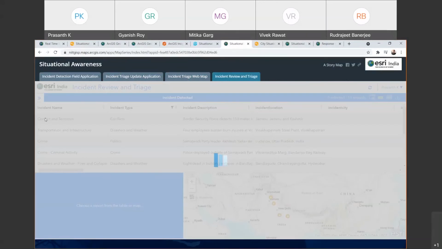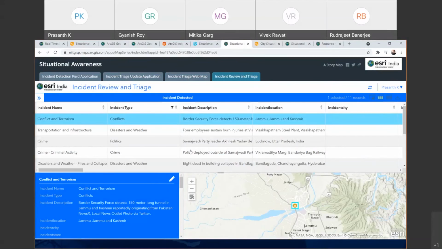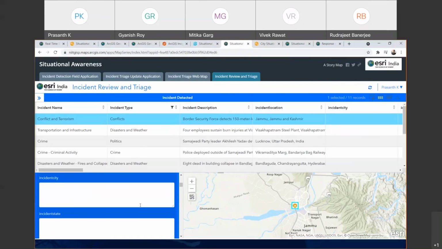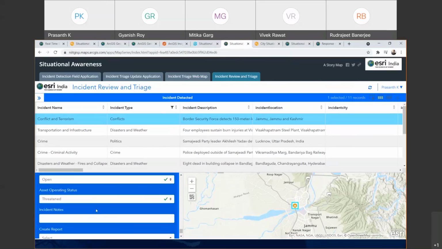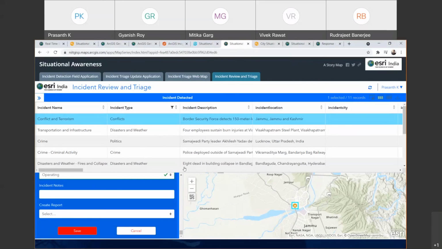Say for example, if it is a conflict and terrorism, it will expand. So this is again using a specific solution which is part of Esri's solution templates, like crowdsourcing, and that will help you to see that specific event which has happened. So conflict and terrorism is the specific activity. You will be able to click on that and change the values, like whether it has impacted, threatened, etc. So those values can be changed and updated. So you will get to view the tabular form, you will get to see the map form and the survey form together in this application.